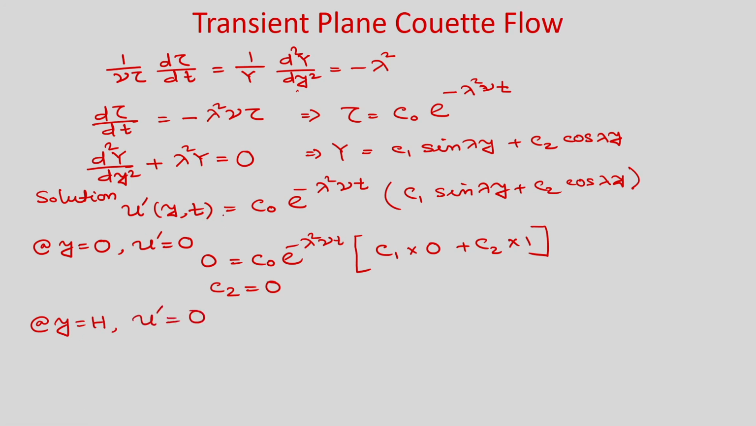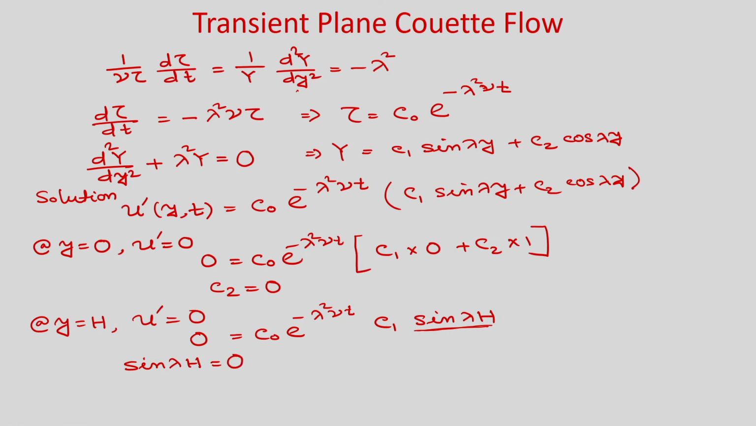So, if you apply this boundary condition, then the left hand side is 0, and here you will get C naught e to the power minus lambda square nu t, and you will get C 1 into sin lambda h. Okay. And from here you can see that C naught cannot be 0, C 1 cannot be 0, otherwise you will get a zero solution, right. So, this is not physical. So, sin lambda h must be 0.